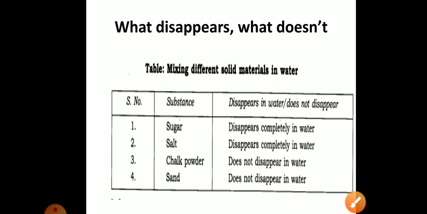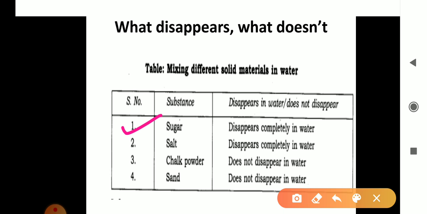Next, what disappears and what does not? Then see, when we take sugar, salt, chalk powder and sand and try to dissolve them in the water, the first one, sugar, will disappear completely in the water. Then salt will also disappear, and chalk powder does not disappear. The particles of the chalk will be visible in the solution. The next is the sand. Sand will also not disappear. The particles will be visible to you, and after some time sedimentation will take place and they will settle down at the bottom.